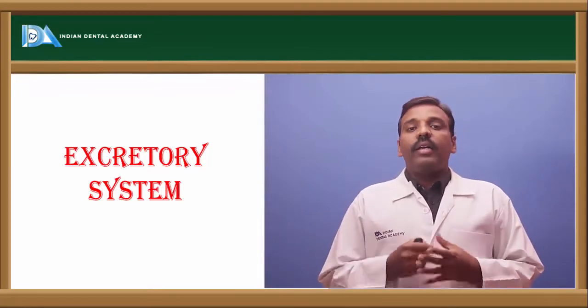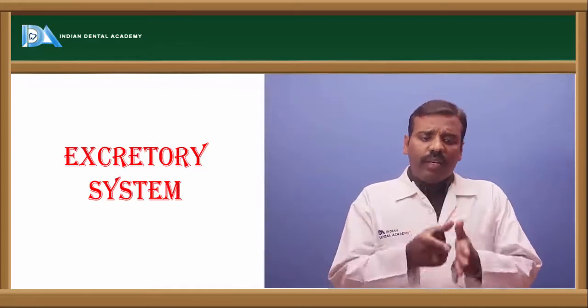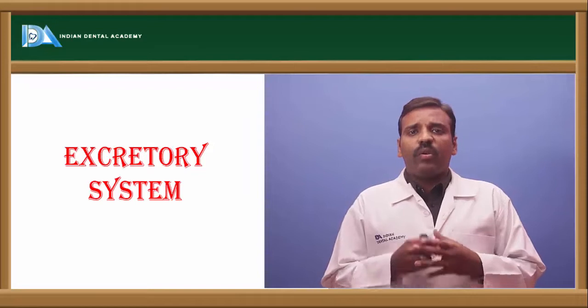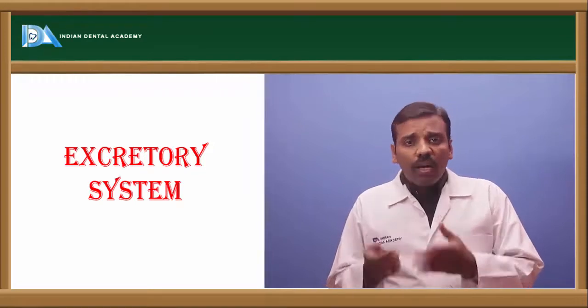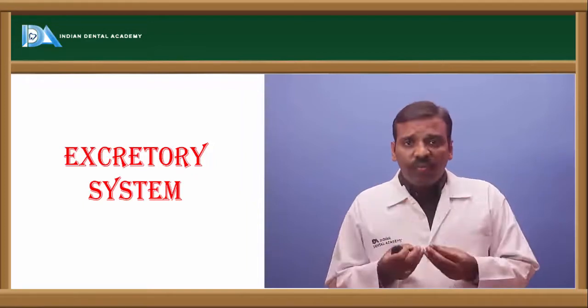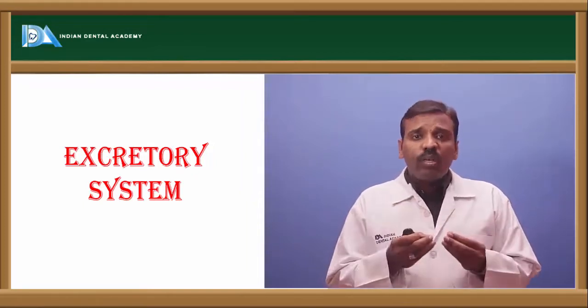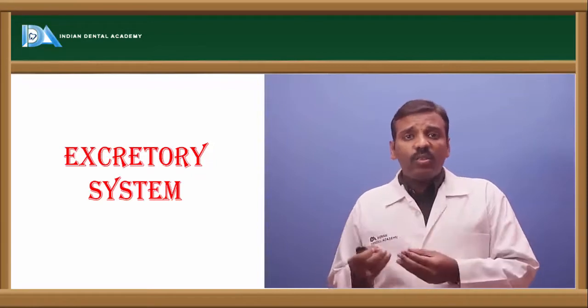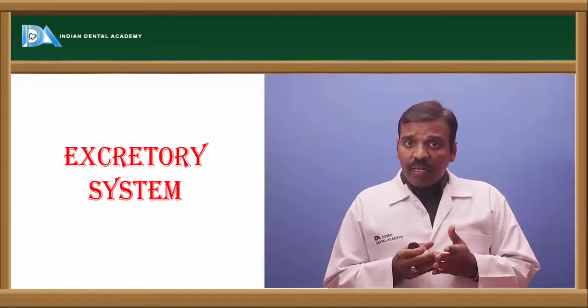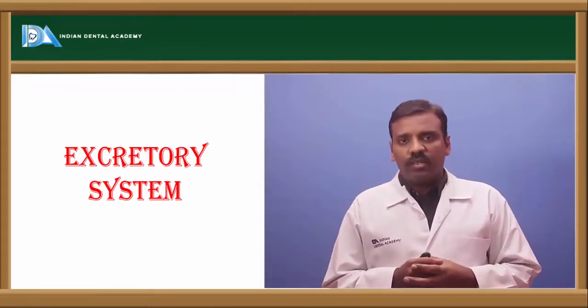In this renal system, the kidneys filter the blood, and the liquid waste is collected into the nephrons, and through the ureters it is sent to the urinary bladder, and through the urethra it is sent out. That is the excretion.